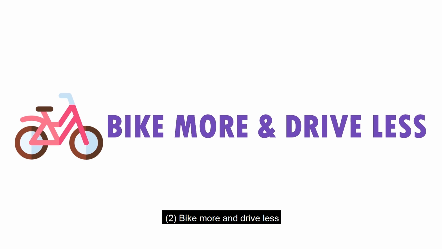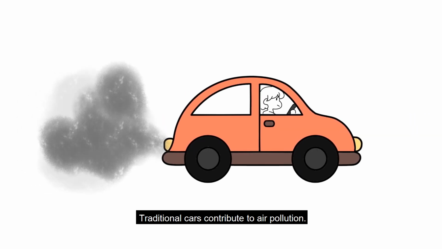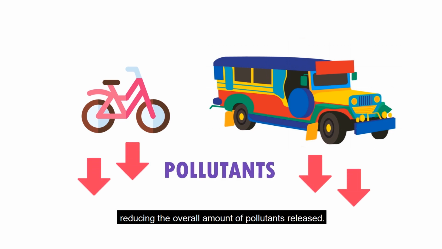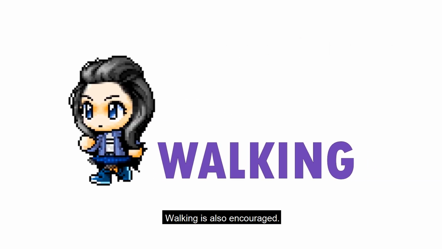Bike more and drive less. Traditional cars contribute to air pollution. Use a bike or take public transportation as it puts fewer cars on the road, reducing the overall amount of pollutants released. Walking is also encouraged.